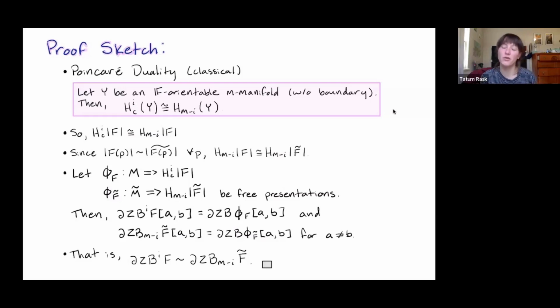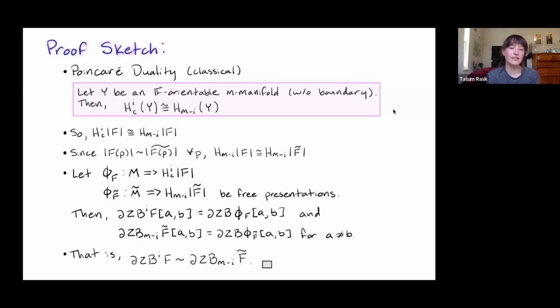And now how could we compute these birth-death functions? Well, we know that we can find free presentations of these persistence modules. And we've already seen that if we have the birth-death function of these free presentations, it doesn't matter if we use these free presentations or if we just go to our original filtrations and find the birth-death function as defined for those filtrations. We know that these persistence diagrams are going to be the same up to the diagonal.